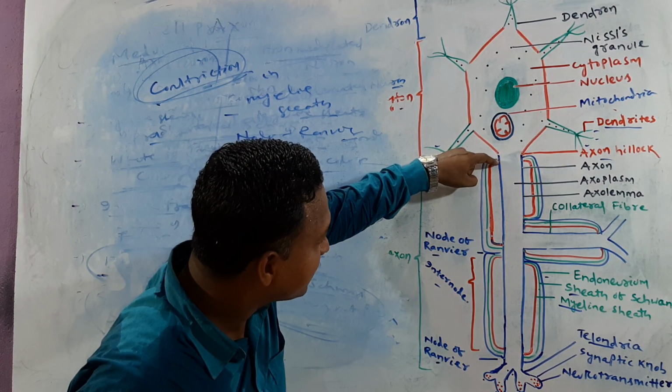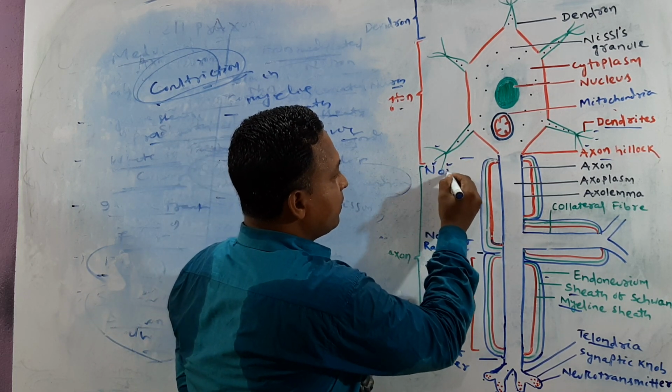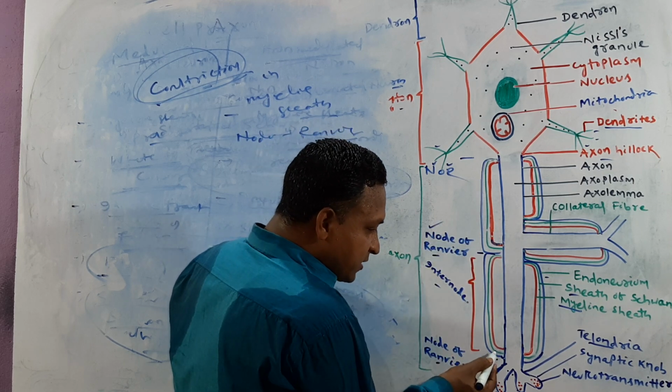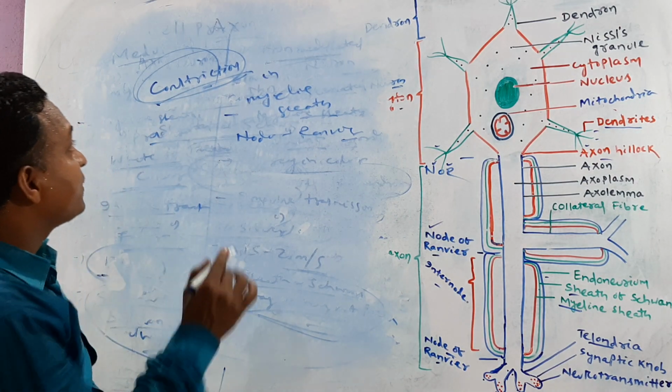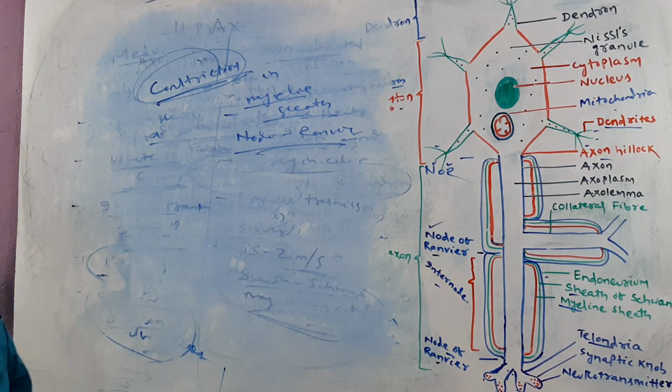You can see this. Here one constriction is found, so this is a node of Ranvier. Here constriction is found, this is a node of Ranvier. Here constrictions are found in the myelin sheath. We can call that node of Ranvier. Where constrictions are found in the myelin sheath, we can call that node of Ranvier.